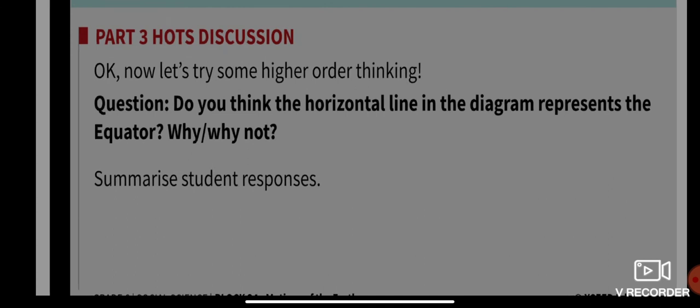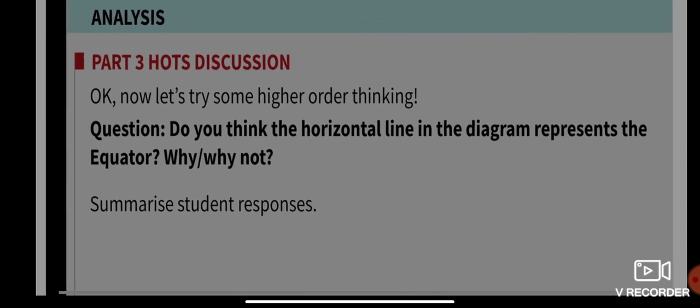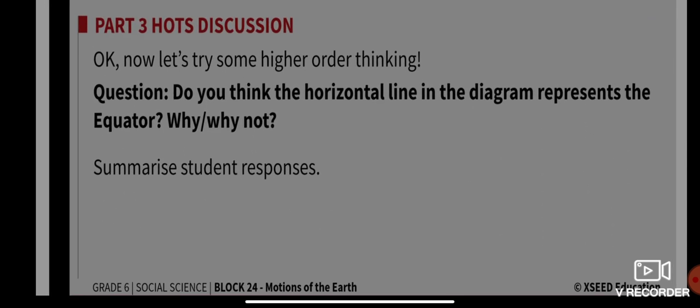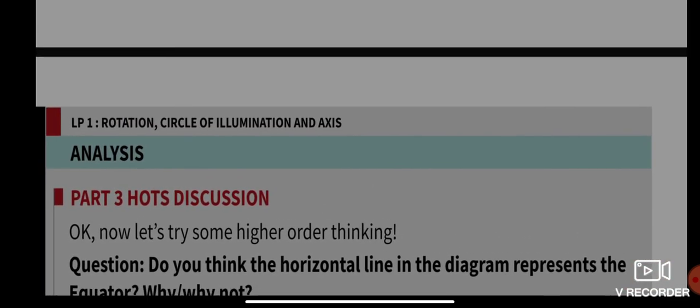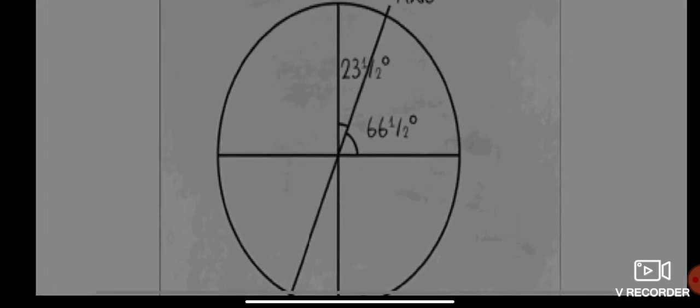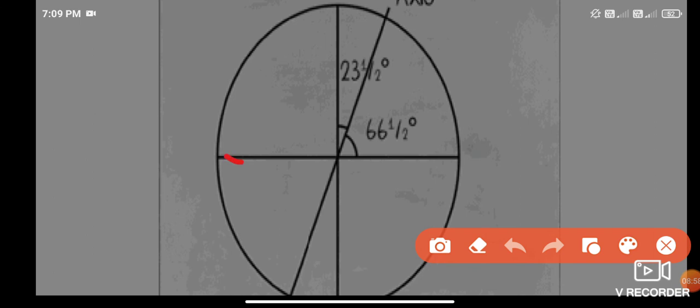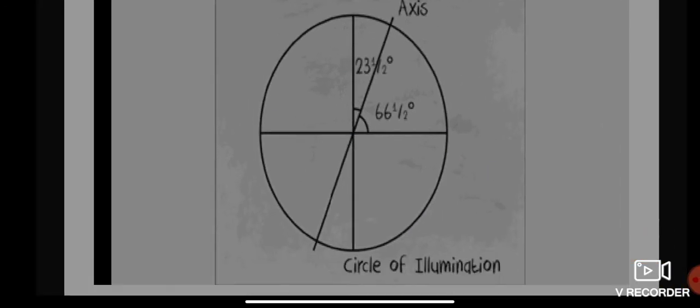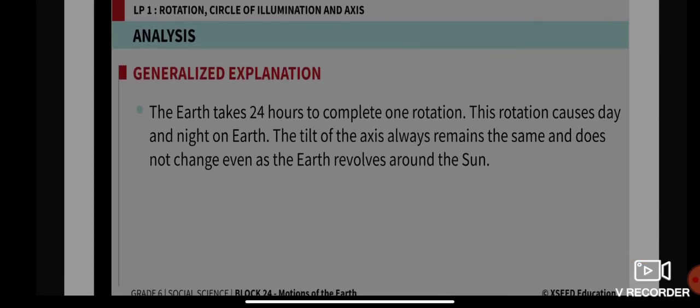Last question: do you think the horizontal line in the diagram represents the equator? Why or why not?